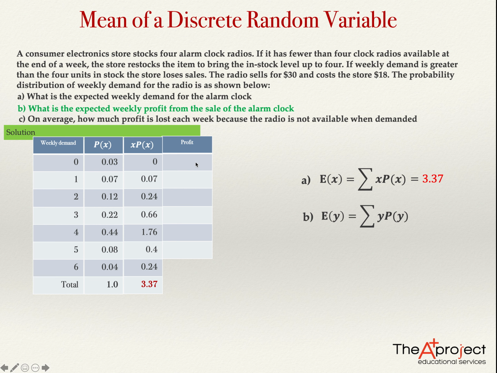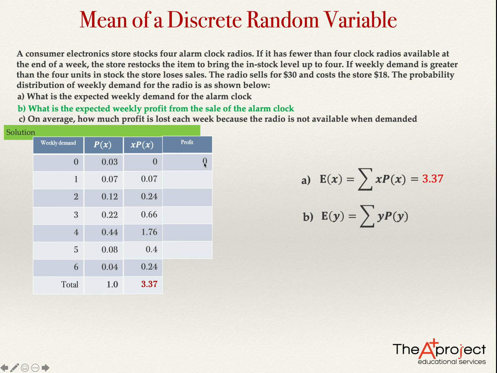The profit could be 0, because sometimes the weekly demand is 0. Nobody wants this radio this week. So for that reason, you sell 0 clocks, and then the profit is 0.